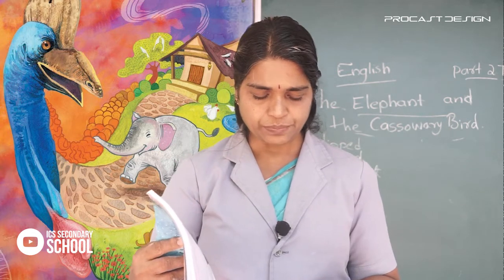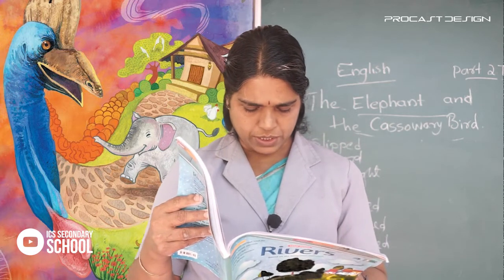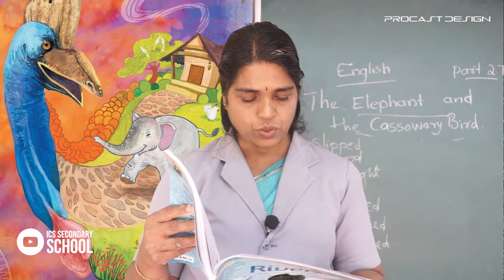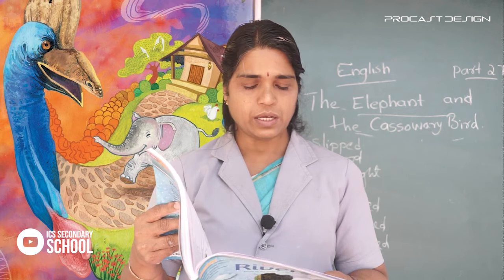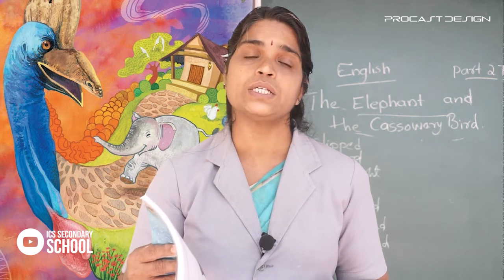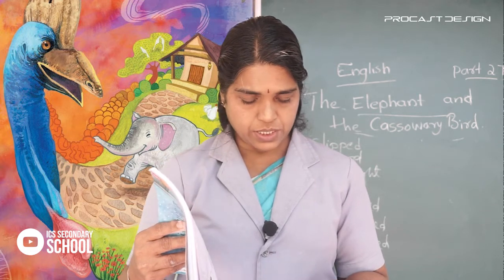Okay, find the opposite of these words in the story. Empty. What is the opposite of empty? Full. Slow, fast, or rapid. From the story you have to find out the opposite. What is the word for fast in the story? Rapid.